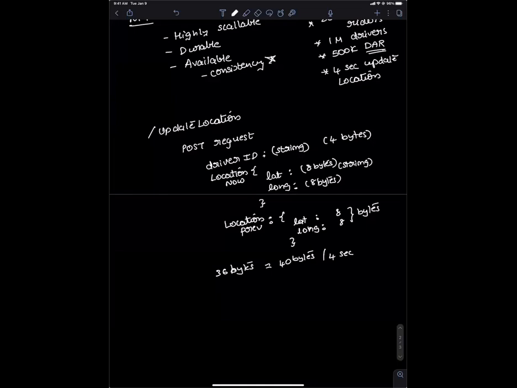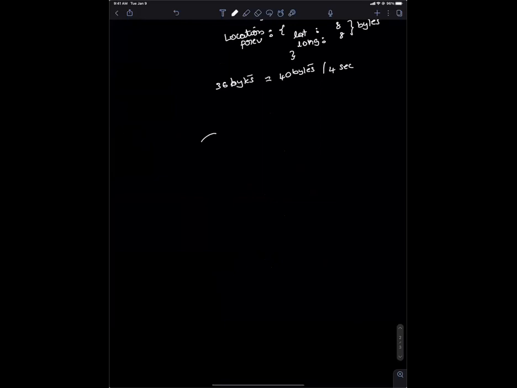So what does the data model look like for both the APIs? Yeah, you send a driver ID, lat, long, but what is your data model looking like? I'm looking at a quad tree. What is a quad tree? How did quad tree come into being? That's the data model that I'm choosing for representing the grid of locations. But that is not a data model. I'm talking about the data model, not the quad tree or data structure. Where are you going to store the data? Is that what you're asking? How are you storing? Like, what is your schema?